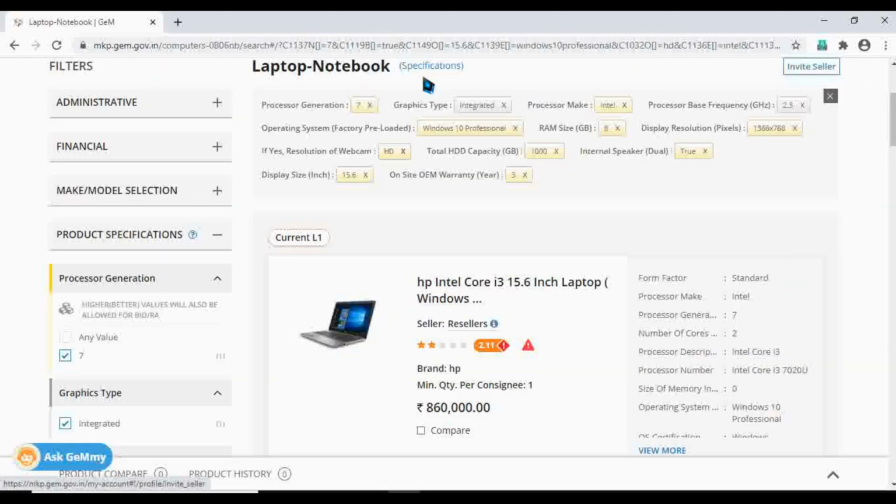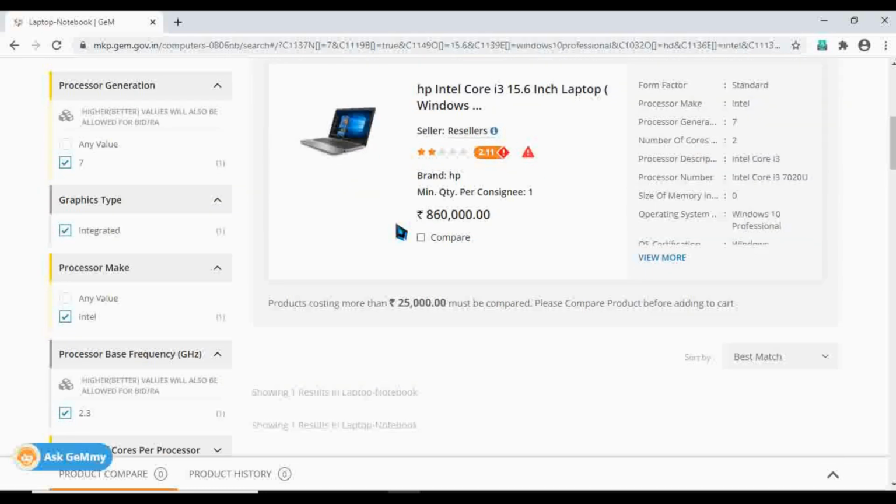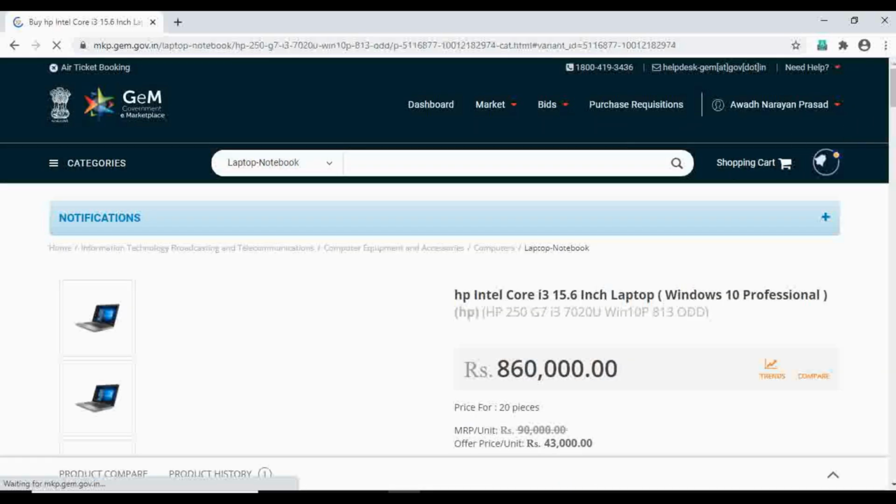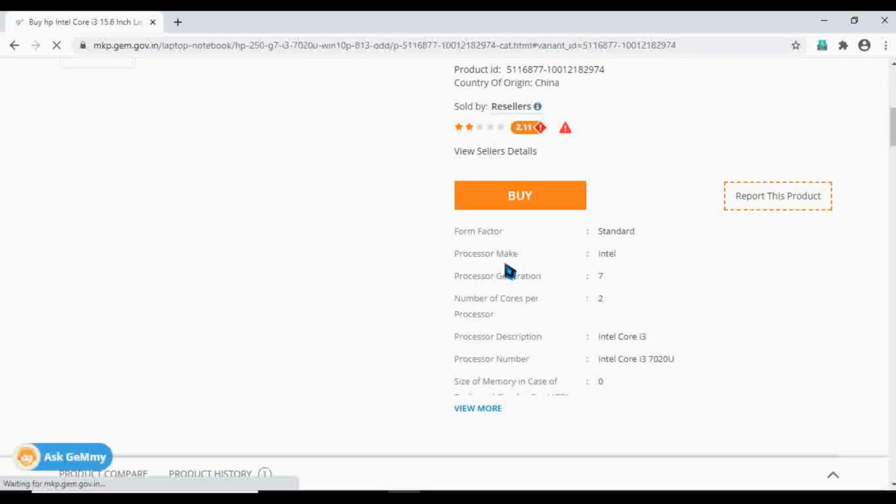It's up to you. You can give it 1 year also in the beginning, but now I have left with only 3 years of options, so I'm gonna give that. So these are the golden parameters I have selected, and this particular product came out to be this. This is the capping price, which is 8,60,000. This is the base price which is coming out of the laptop. You can increase or decrease your base price in the next processes.